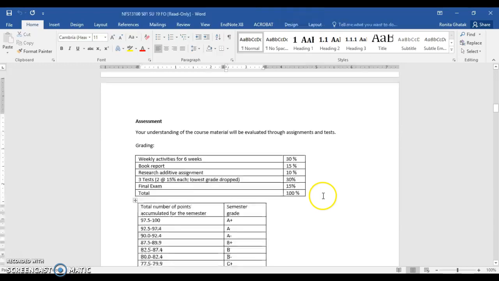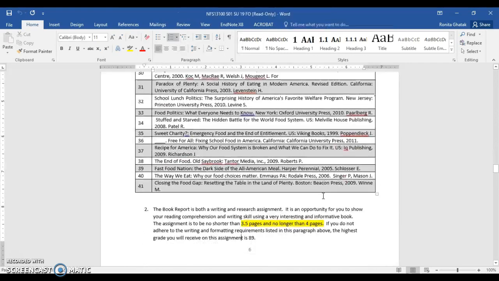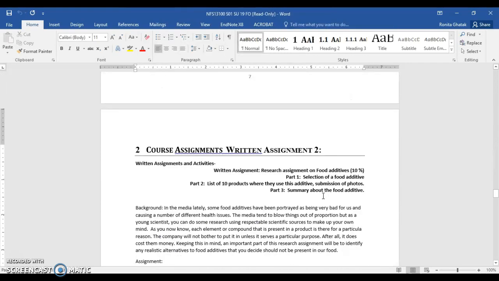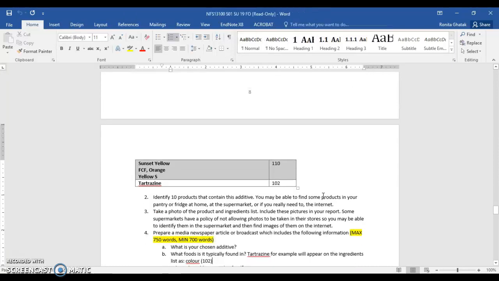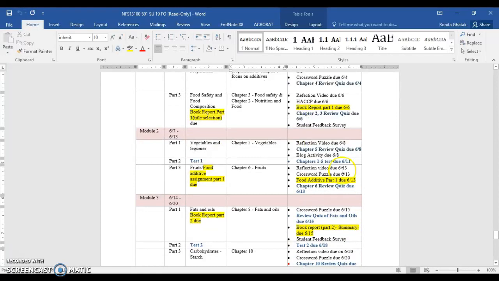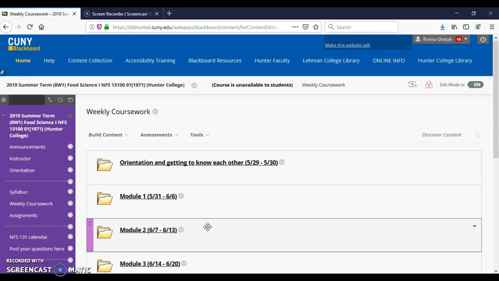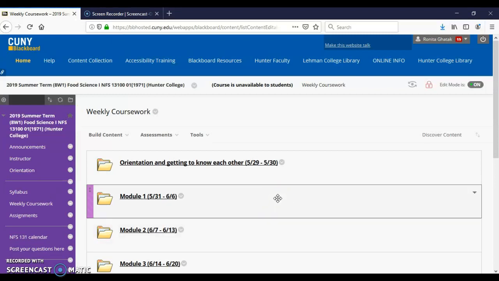And if you also go down, I have also given the assignments here. I've given a list of books to help you choose. And that is the second assignment, the food additive assignment. Again, a list of additives which you can choose from. And I've also given the schedule here. Another thing I'd like to mention, to be successful in this course, I have created a lot of activities. You should do all those activities, all those quizzes, crossword puzzles to be successful in the test. Consider all those activities as a review for the test preparation.